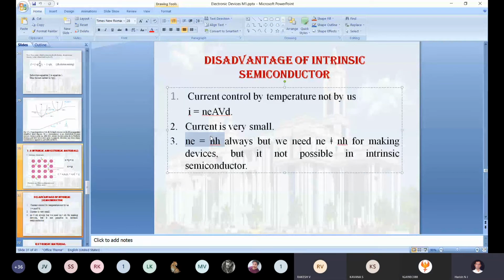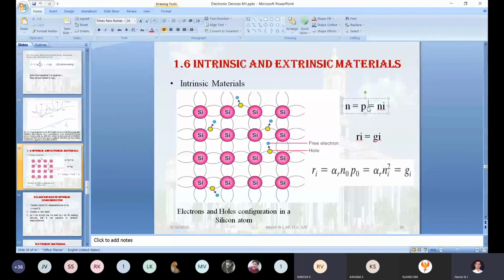When free electrons are generated, does equation number 1 still hold good, or will it change? In the intrinsic, this equation is correct. But when you are adding the impurity, will you still get n equal to p?